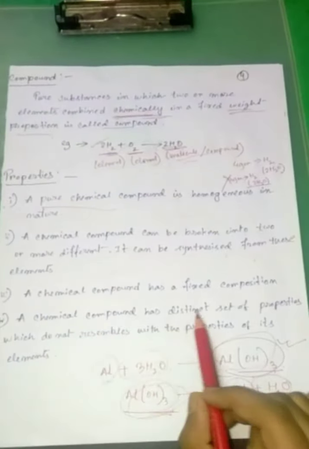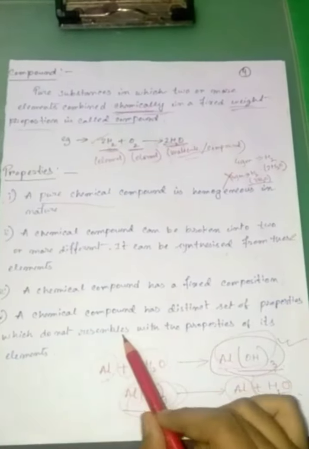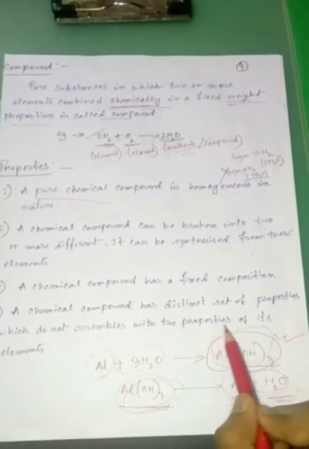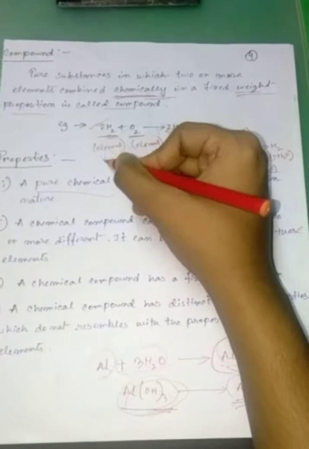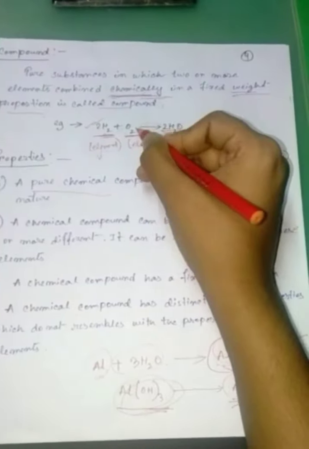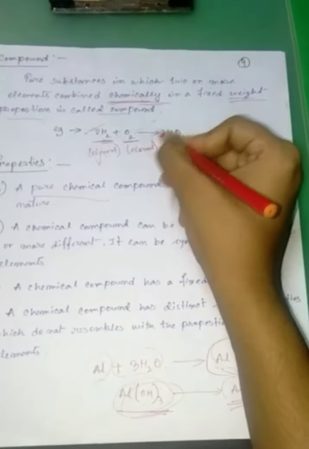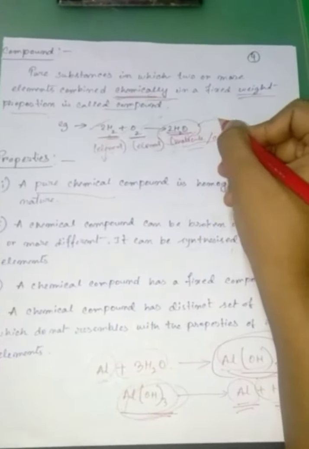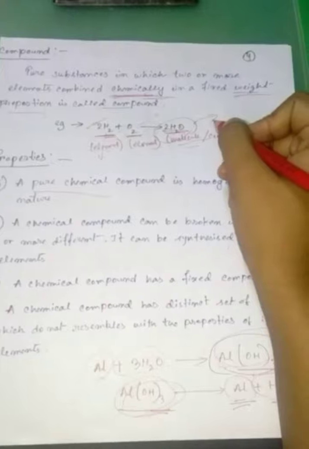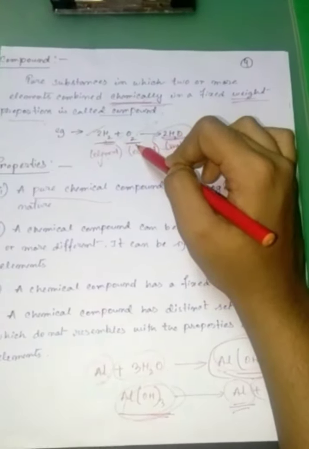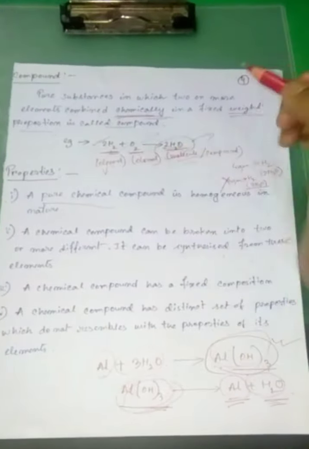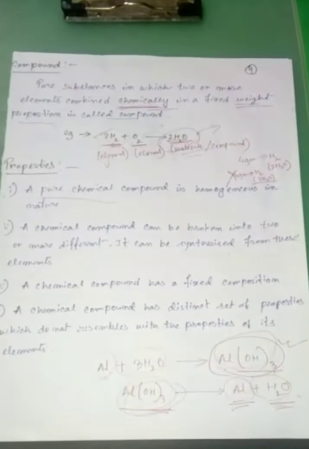A chemical compound has a distinct set of properties which do not resemble the properties of its elements. Means hydrogen has a set of properties, oxygen has another set of properties, but water has another set of properties which is not similar to the properties of hydrogen and oxygen. Okay, so these are the properties of a compound. So go to the next page.